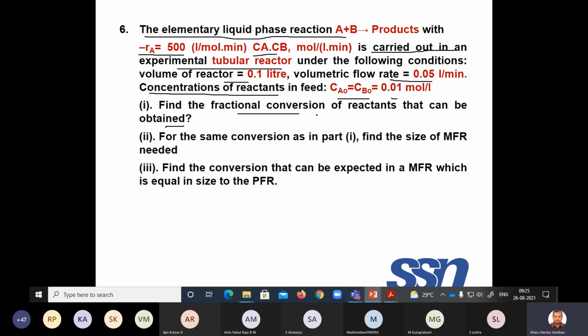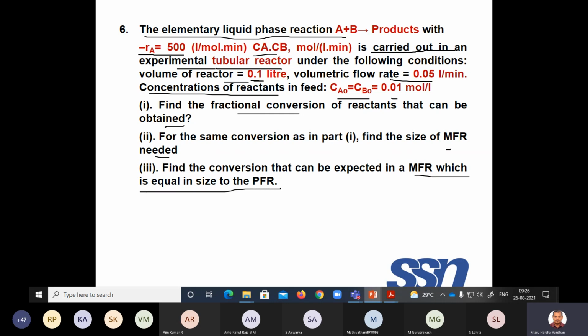But for the same conversion as in part 1, find the size of MFR required. So you know the conversion here; for the same conversion, what will be the size of MFR? You know that the size of MFR will be much greater than this. Find the conversion that can be expected in an MFR which is equal in size to the PFR.